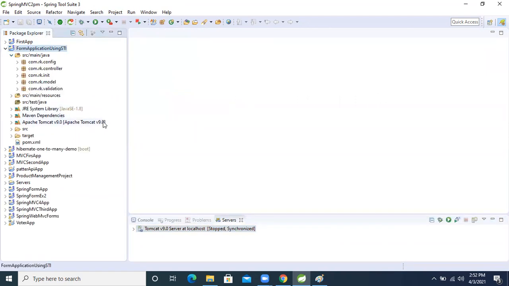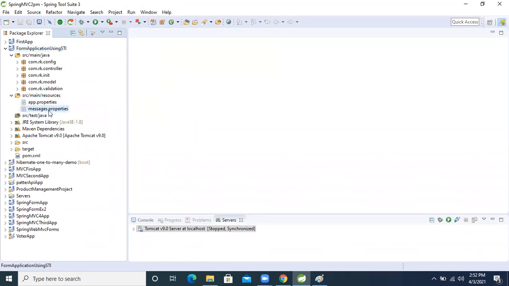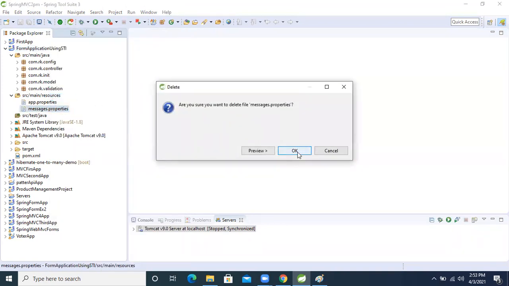But first we need a property file, right? Actually, I'm going to delete this one, because in the last session I experimented myself only.